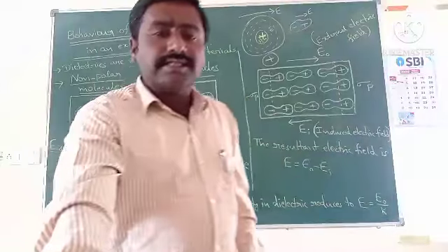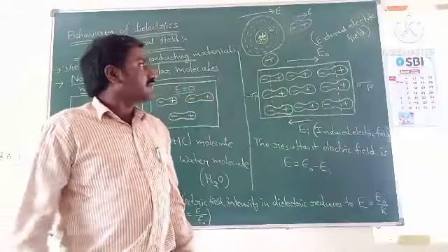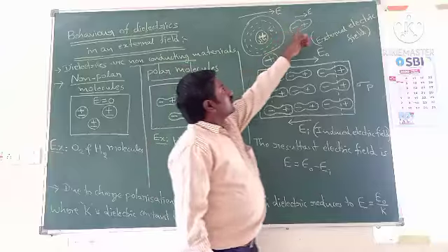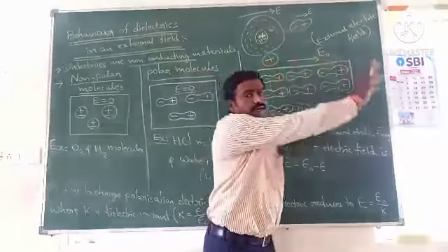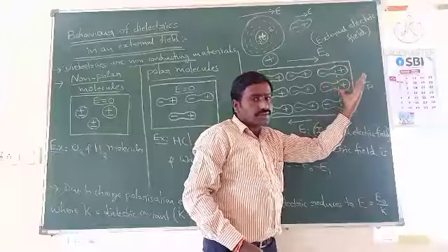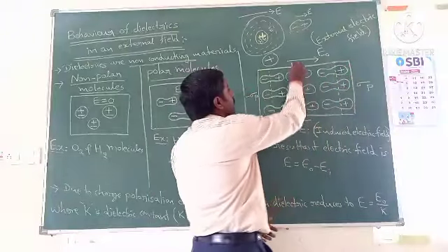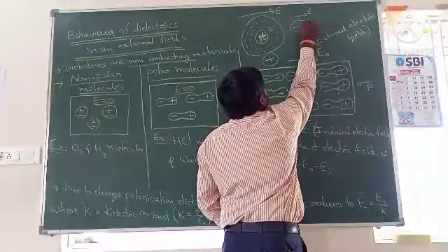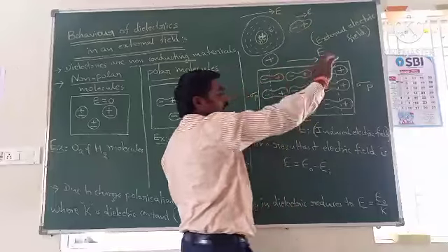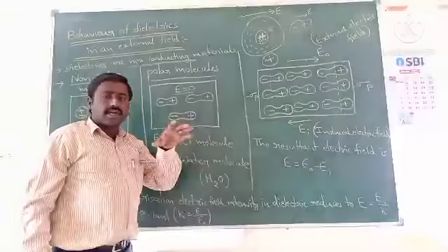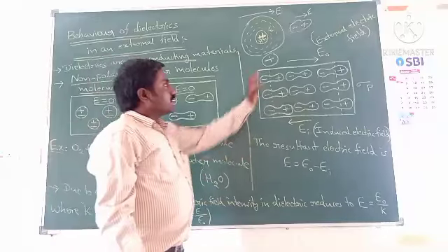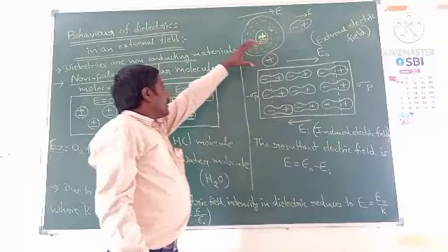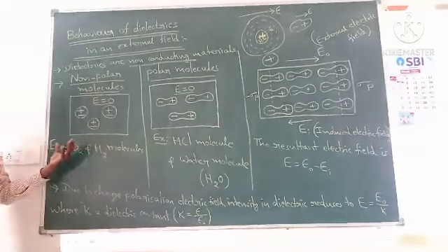Now when you apply the external electric field on that atom, then what happens? The center of positive charge moves along the field direction and the center of negative charge moves opposite to the field direction. So the centers of positive and negative charges are separated, and a dipole will be formed in that atom. That is the case in general atoms. The same thing we can apply here.